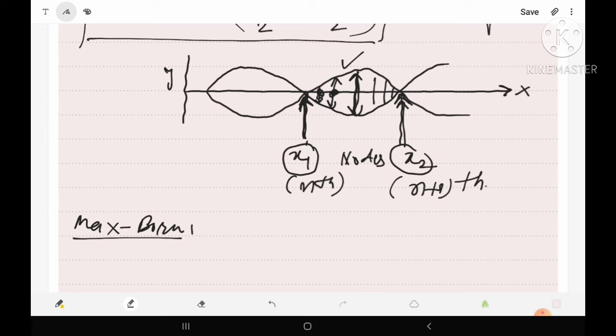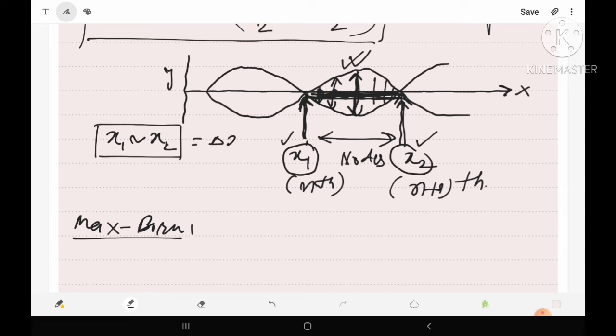So if we consider this wave packet, then we can say that the particle may be found anywhere between the position x1 and position x2. So here the uncertainty in position of the particle will be the difference of x1 and x2. We can say that x1 minus x2 will give the uncertainty in the position of the particle. What do x1 and x2 refer to? Actually x1 and x2 are the positions of the nth node and n plus 1th node.